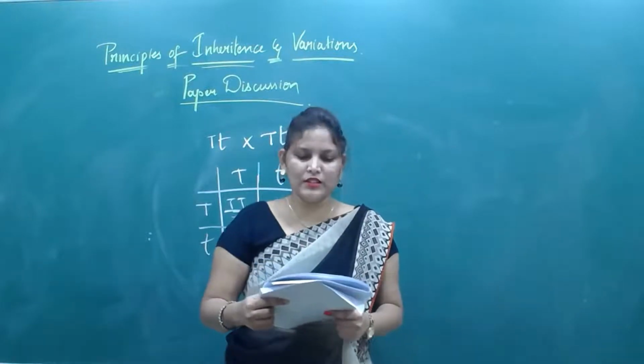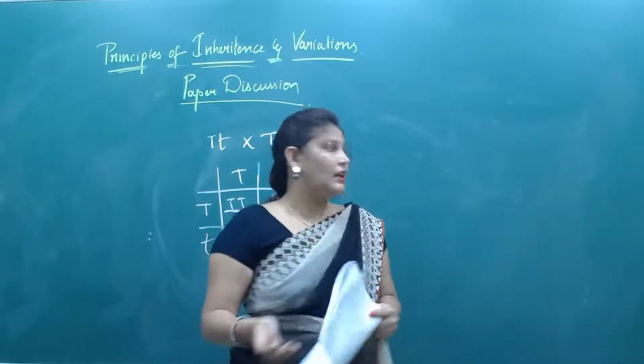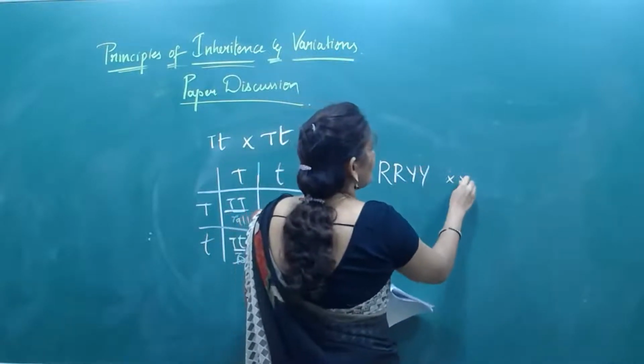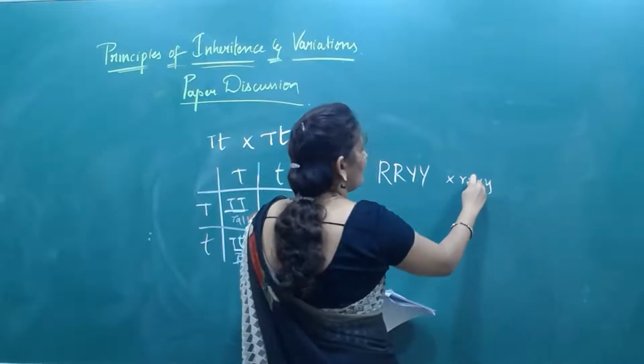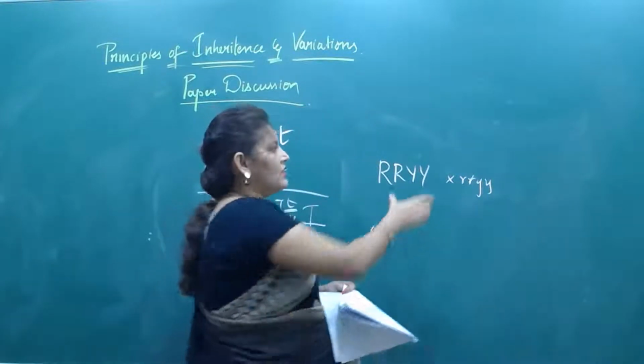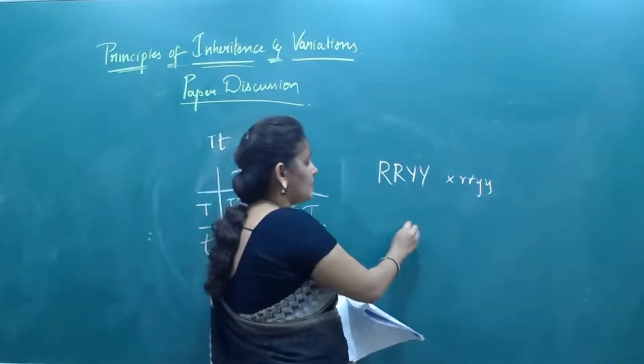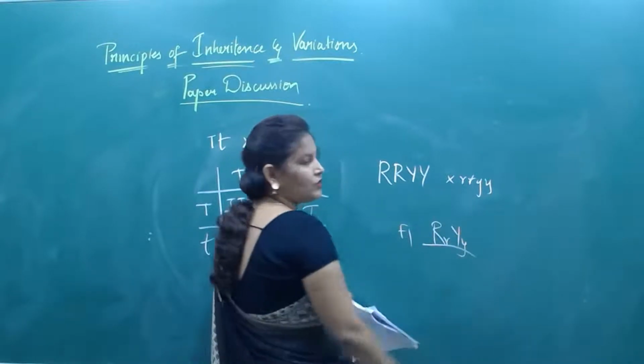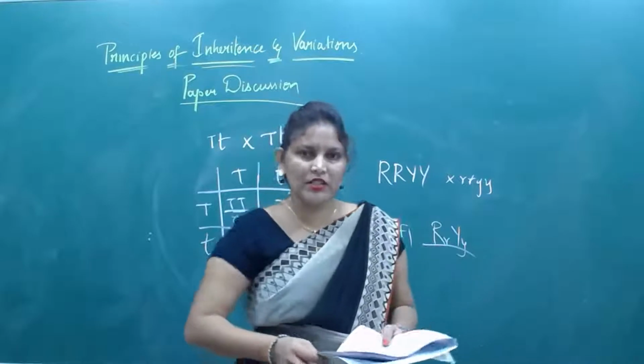Now here, what this question is asking: capital R capital Y crossed with small r small y. In this condition, if they are crossed, what are the F1 individuals? F1 individuals are heterozygous dominant, so they are round and yellow seeds.